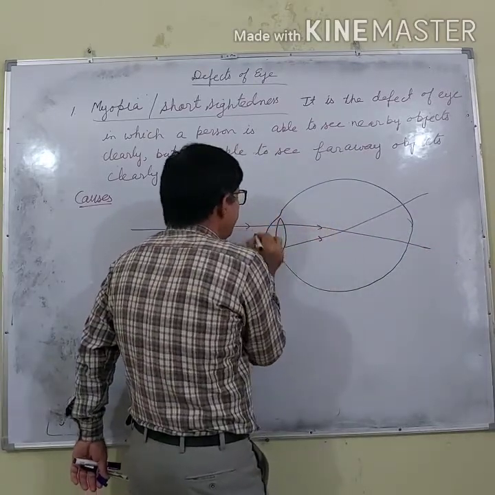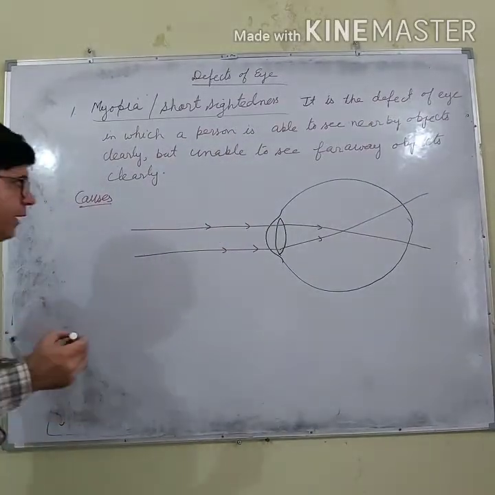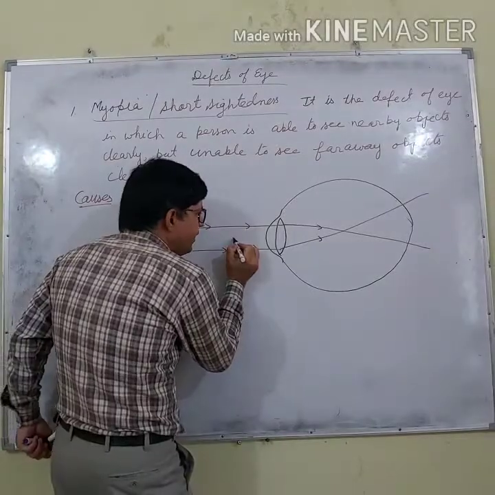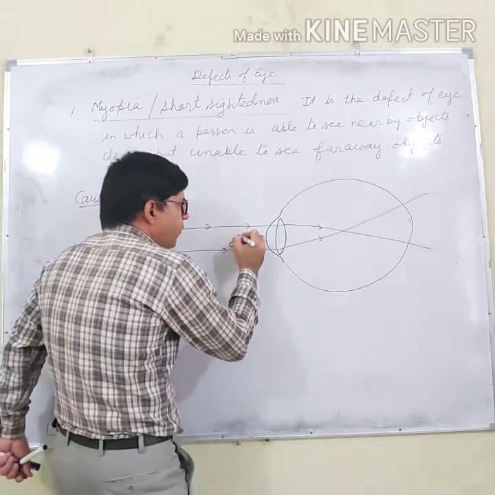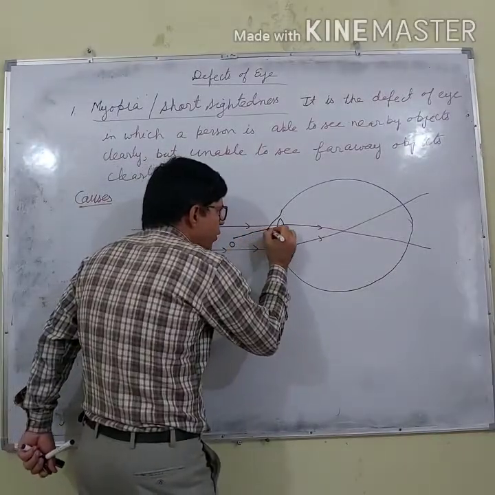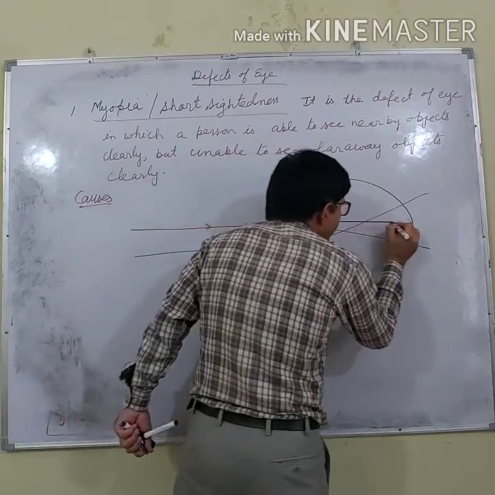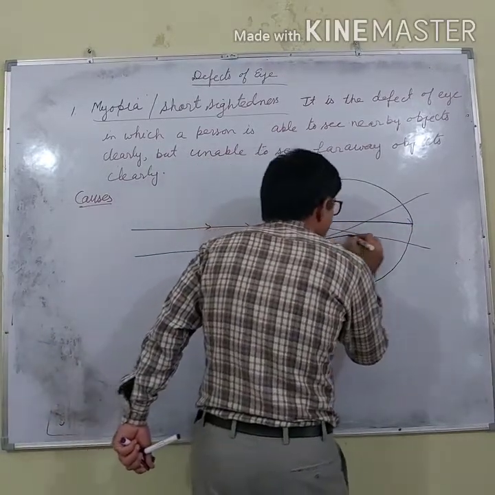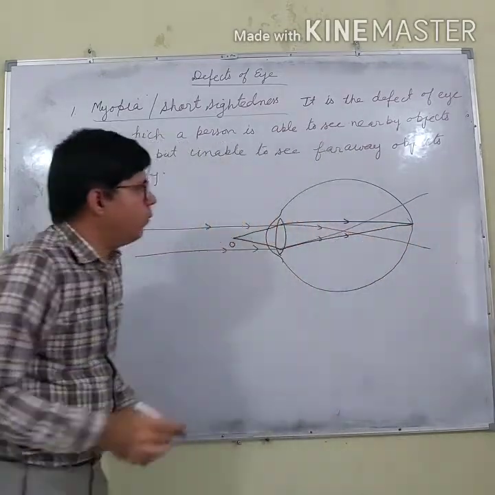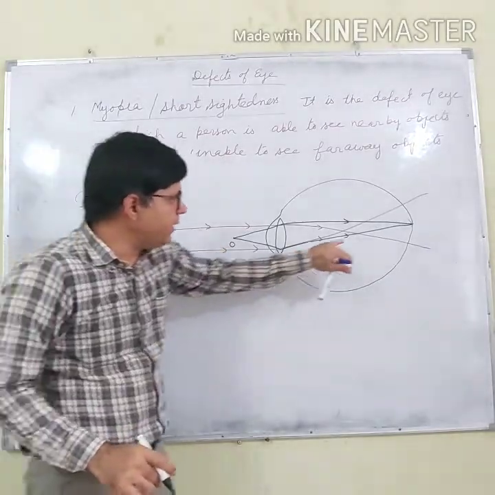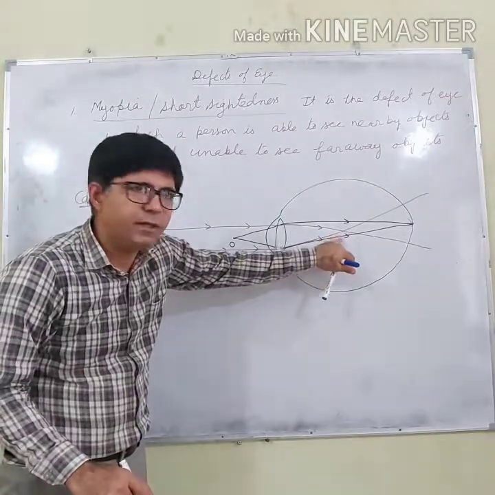That is, image is formed before the retina. But if there is a nearby object, let us say O, for this nearby object the image is formed on the retina.